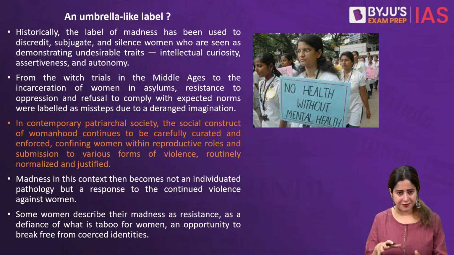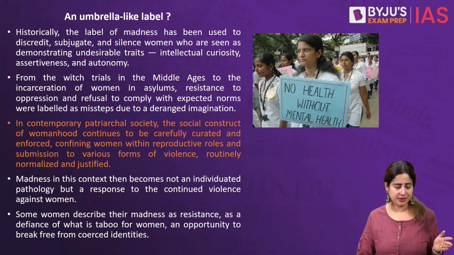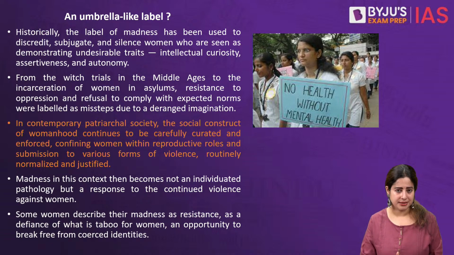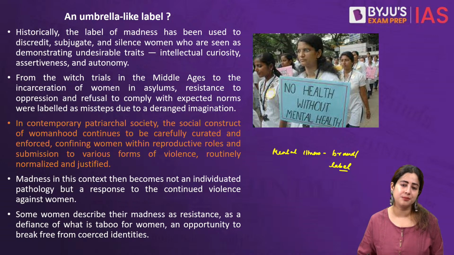Now, there is a very fresh take that the article is also maintaining. One thing that we just spoke about was the reasons behind mental trauma and homelessness. The second thing that the article talks about is that sometimes what we are calling mental illness is not an illness at all. Sometimes mental illness is a brand. It's a label that is given by society itself to certain women who refuse to comply with patriarchy and social norms that have been existing since times immemorial.